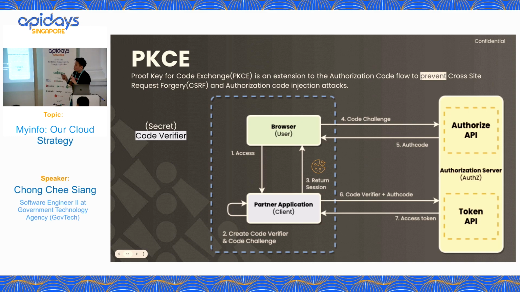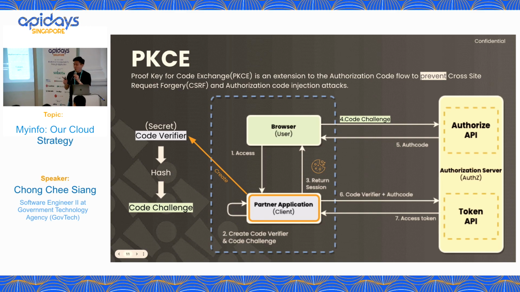The partner application will first create a code verifier and then create a code challenge. The browser will take the code challenge to call the authorize API to ask for an auth code. Once you have the auth code, the partner application will use the code verifier with the auth code to call the token API.